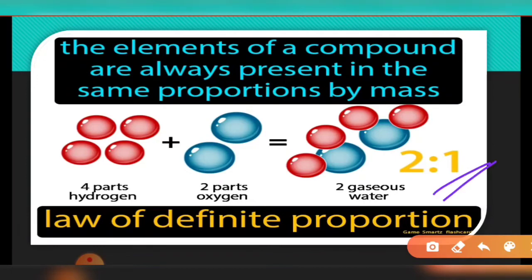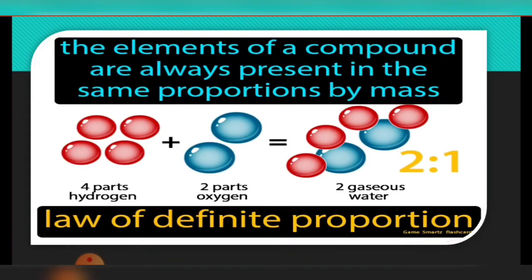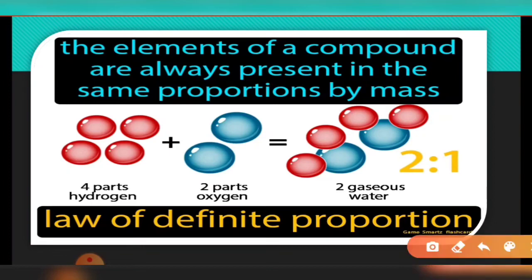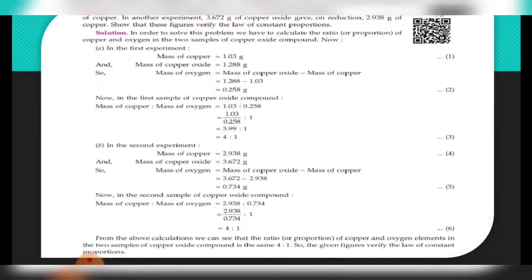So this experiment also explains to us that every time when 2 elements join together forming the same compound, they will always join together in the same proportion by their mass. They will be the same ratio by their mass.